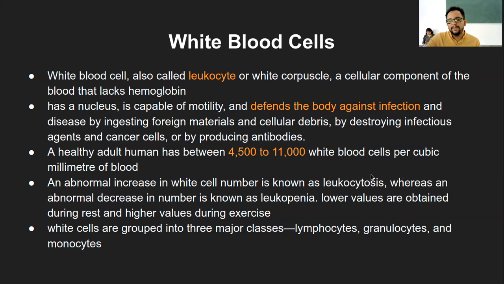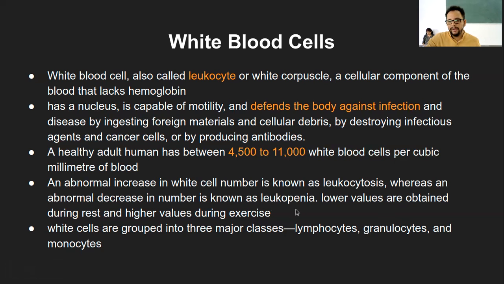Or even in case of leukemia, there can be an increased number of WBCs, or an increased number of faulty WBCs, either way, depending on the mutation or the reason for cancer. Leukemia also comes from that cancerous stage of these blood cells. So leukocytosis is the abnormal increase in white blood cells.